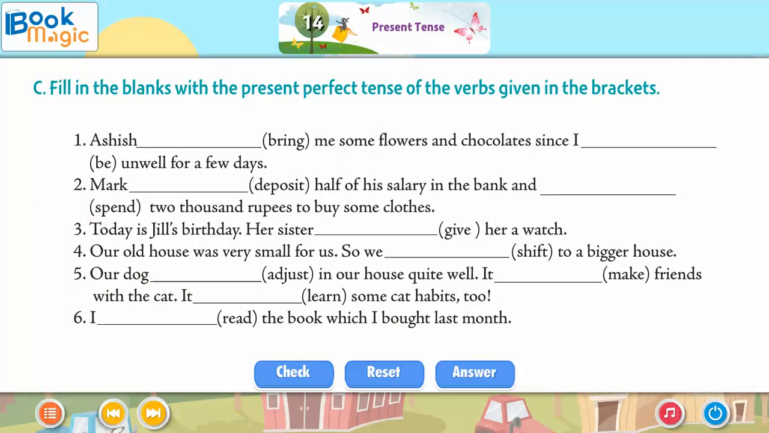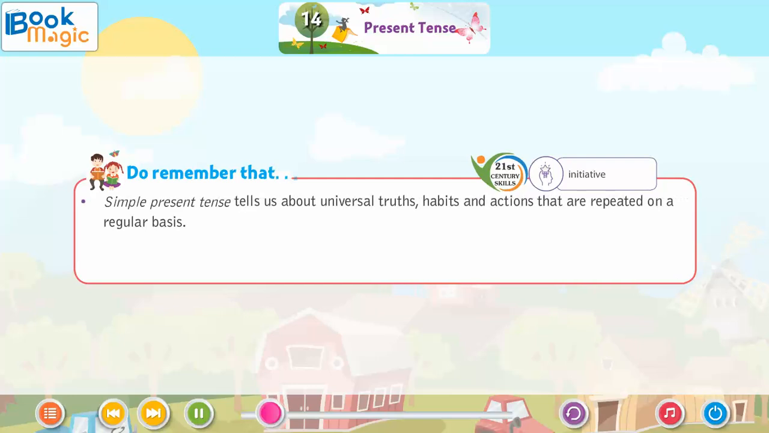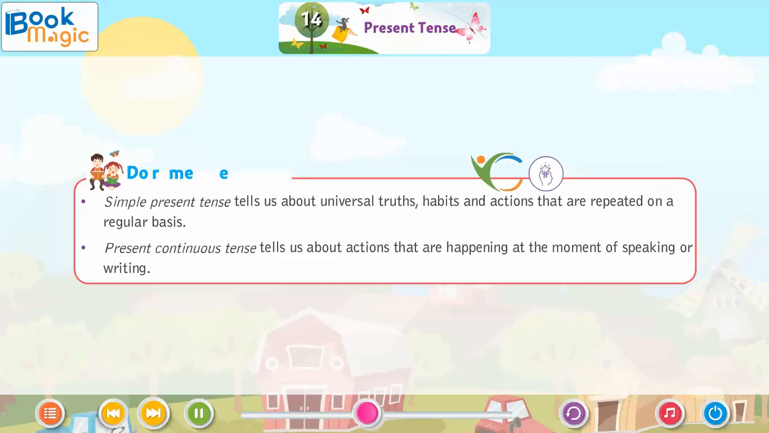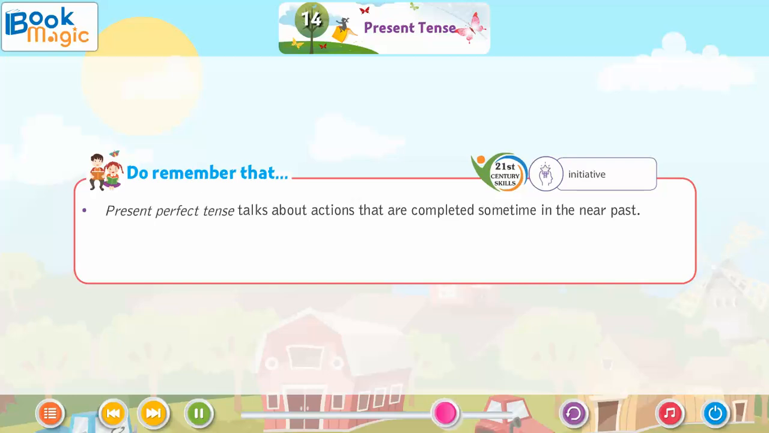C. Fill in the blanks with the present perfect. To remember: simple present tense tells us about universal truths, habits and actions that are repeated on a regular basis. Present continuous tense tells us about actions that are happening at the moment of speaking or writing. Present perfect tense talks about actions that are completed sometime in the near past.